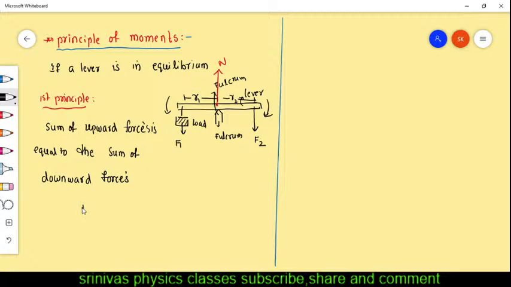What are the upward forces in the figure? N, the normal reaction. Downward forces F1 plus F2. Then from this we write sum of all forces equal to 0. Then it is in translational equilibrium. This is the first principle of the lever.